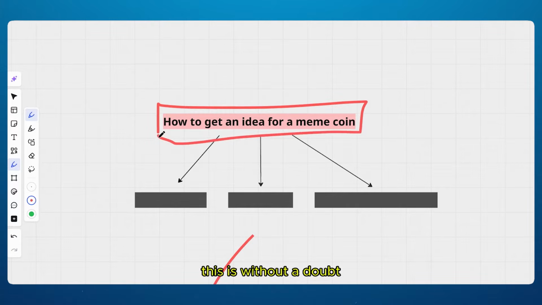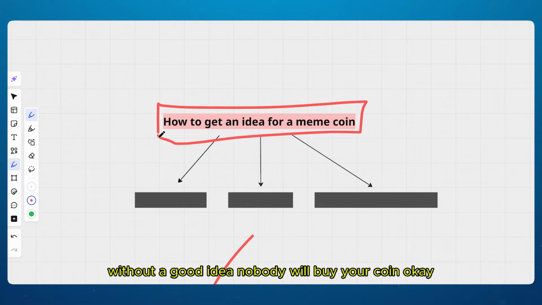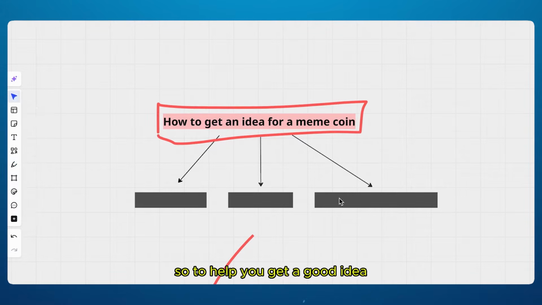This is without a doubt the most important step of this whole process. Without a good idea, nobody will buy your coin, okay? If your idea is not funny or about a topic that is trending right now, nobody is going to buy your coin. So to help you get a good idea, I selected these three methods.